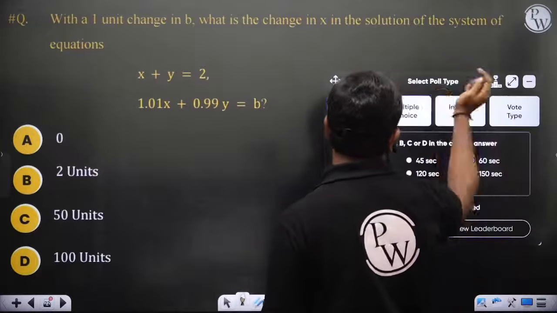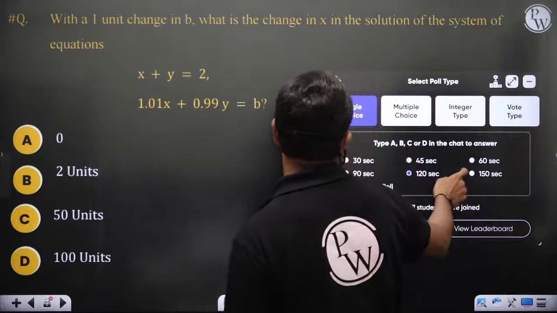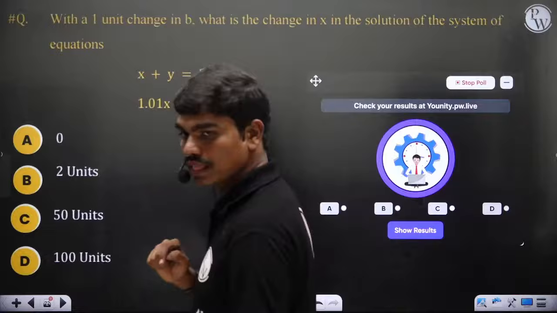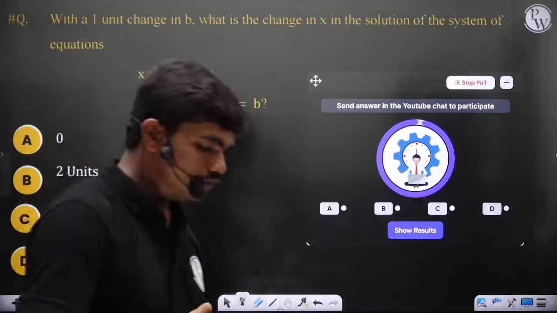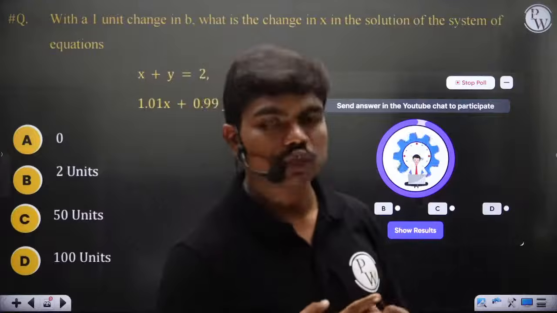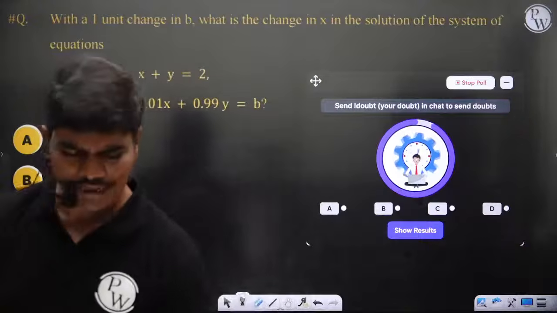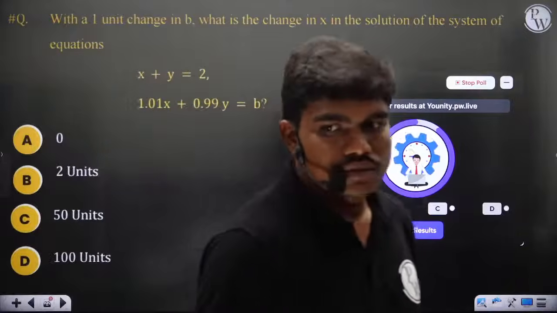I think none of you have answered. Fine. For this question, single choice, I'm giving you 120 seconds, or maybe 150 seconds you take. It's okay. There are 2 equations which are connected, linear equations, and if your b has to change by 1 unit, what should be the change in x? That's the question. Okay, solve. It's again a previous year question, solved many times. Come on, solve this quickly.